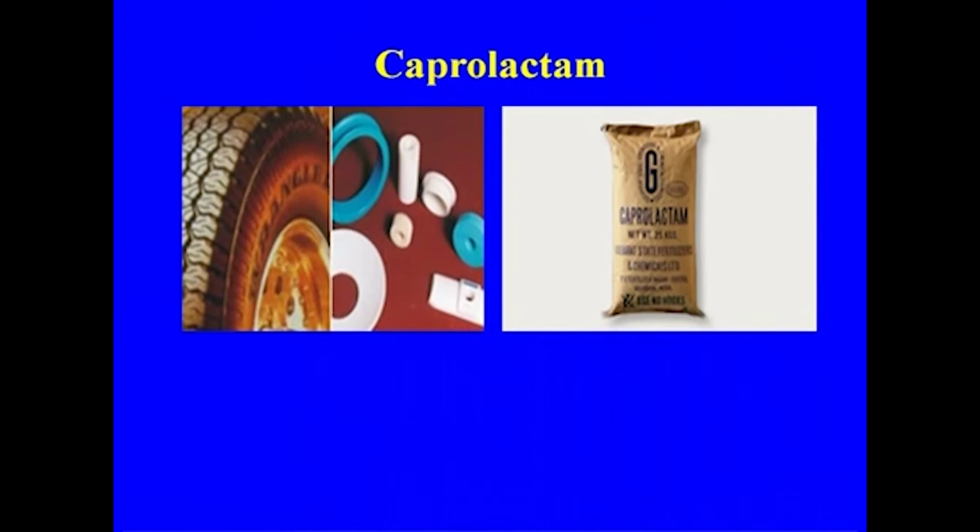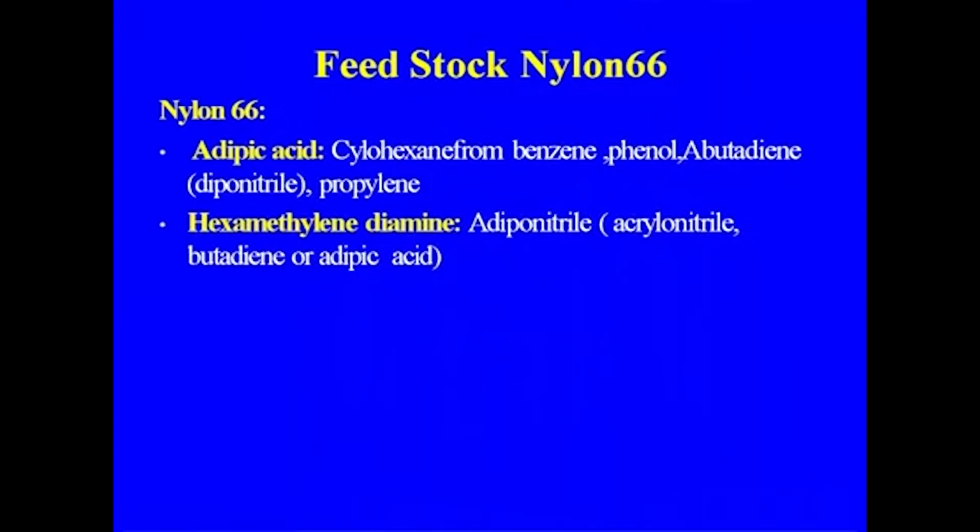These are other applications, because one of the major users is the tire and car industry, and these are the other products that you are getting. Now let us discuss nylon 66. Already I have told you why we are interested in nylon 66, because nylon 66 has a higher melting point than nylon 6, but here we need two important feedstocks, that is adipic acid and hexamethylenediamine, and one of the technologies for adipic acid has been developed by IIT Dehradun in India, and that has been commercialized also.